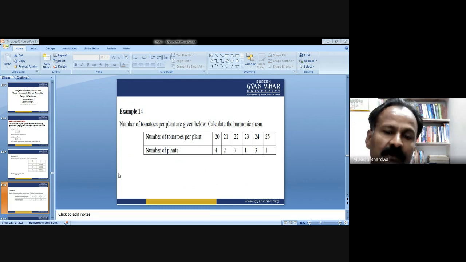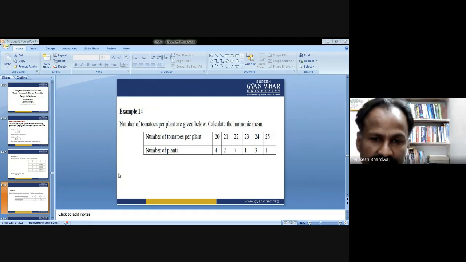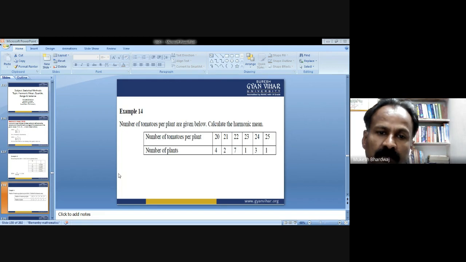So, first of all, calculate the reciprocated data. First, you reciprocate the number of tomatoes. That is the first row.